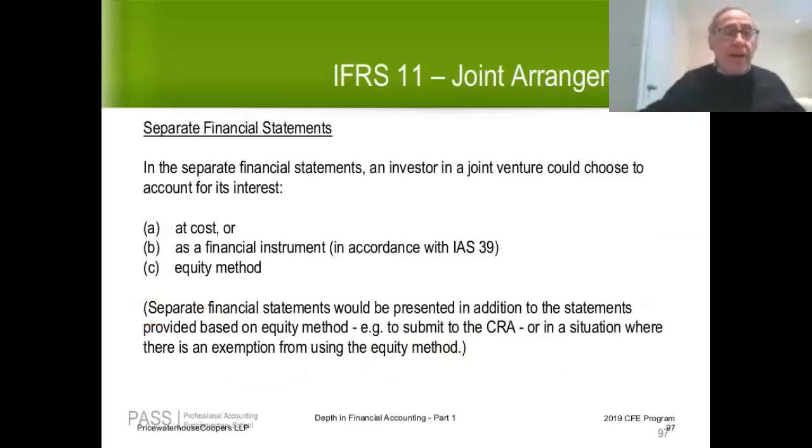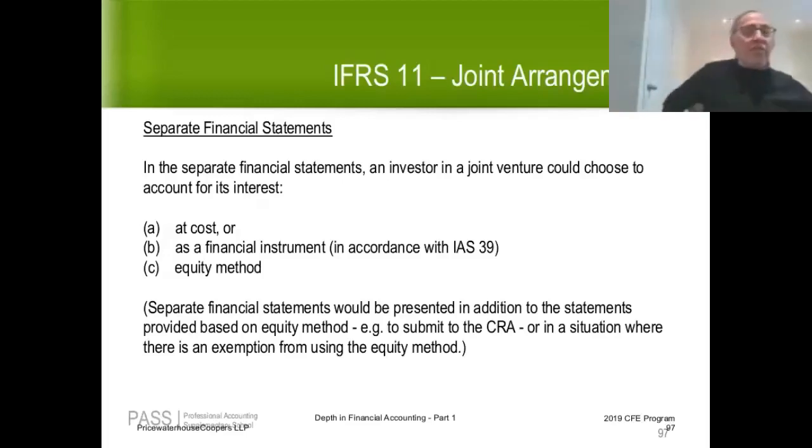The final subtopic I'd like to deal with is separate financial statements. As I'm sure you're all aware, under IFRS, separate financial statements are often presented in addition to your statutory statements. So, for example, let's say you had a joint venture. The company might, in addition to doing statutory statements using the equity method for their joint venture, do a separate set of statements for, say, the CRA. That separate second set of statements is like a second set of statements they're giving to the CRA. They may not want to use the equity method because the equity method has no meaning for tax purposes. There is no such thing as equity method for tax purposes.